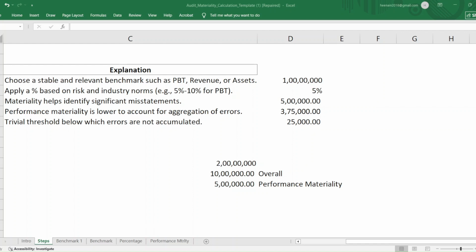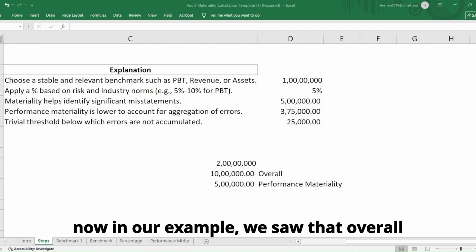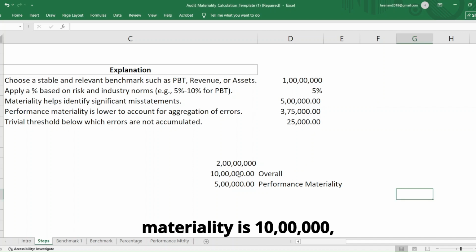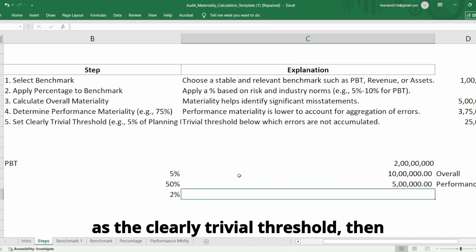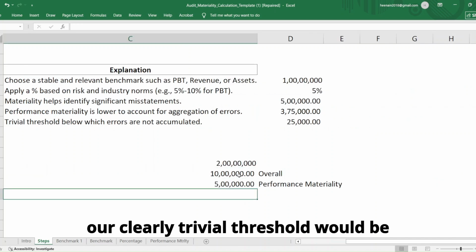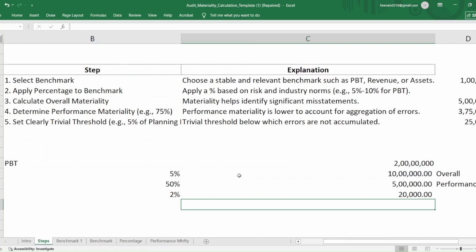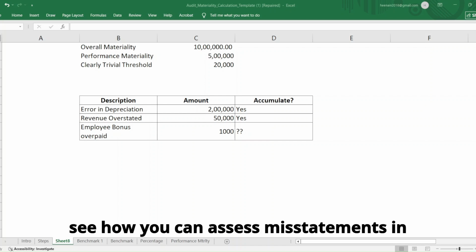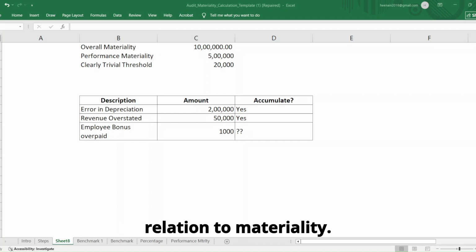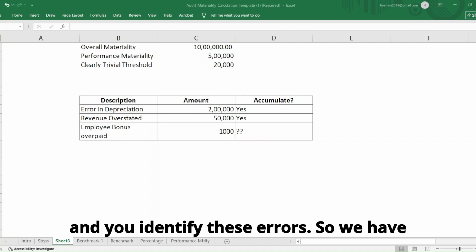Okay. Now, in our example, we saw that overall materiality is 10 lakhs. And then if we take 2% as the clearly trivial threshold, then our clearly trivial threshold would be 20,000 rupees. So now, continuing the same example, let's see how you can assess misstatements in relation to materiality. And you identify these errors.